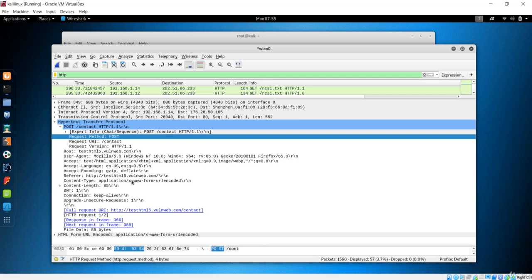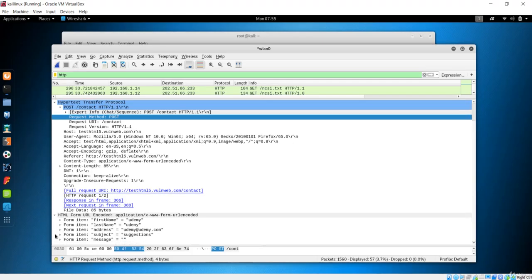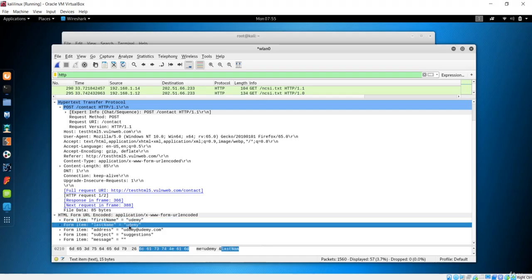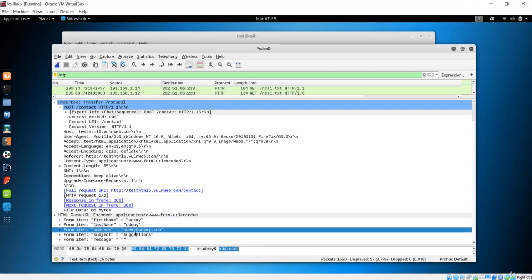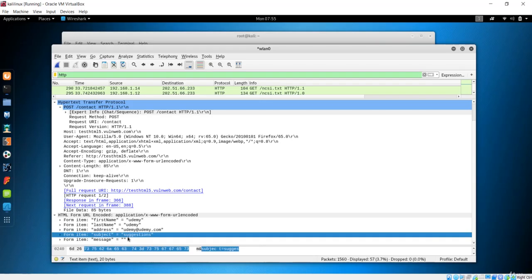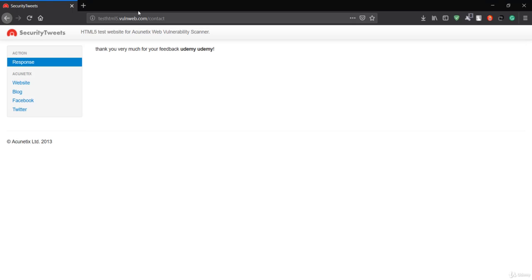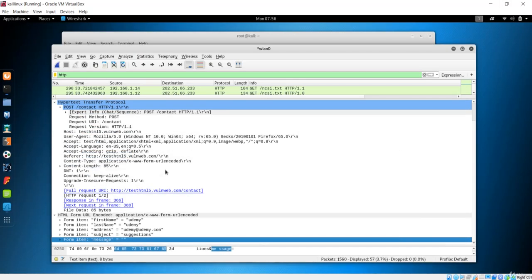This is also not the critical information, but if I go down here you will see HTML Form URL Encoded. Let's open this, and you are going to get all the information here. You could see the first name Udemy and the last name is also Udemy. The email address was sent as udemy@udemy.com, the subject was suggestion, and the message was empty, which is what we just sent from this website. So we just cracked what was sent by the client to the server.